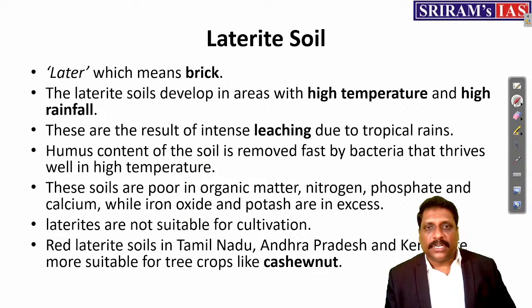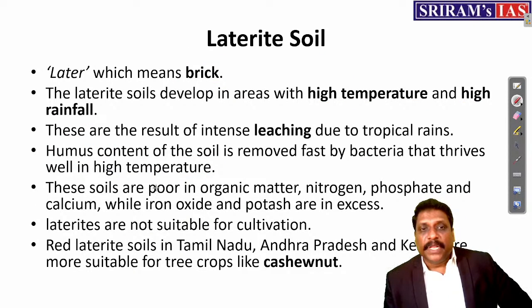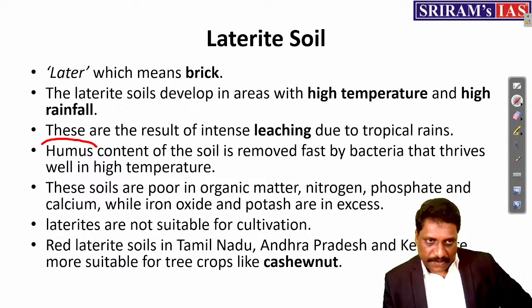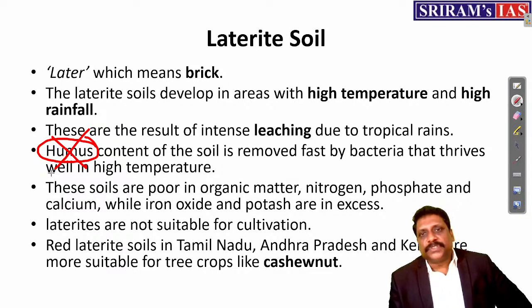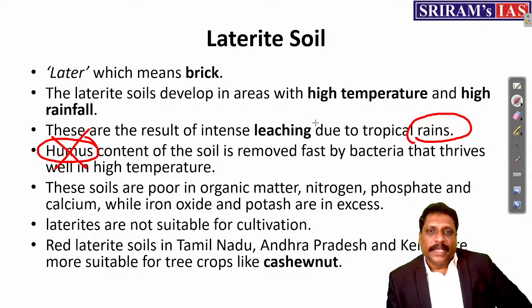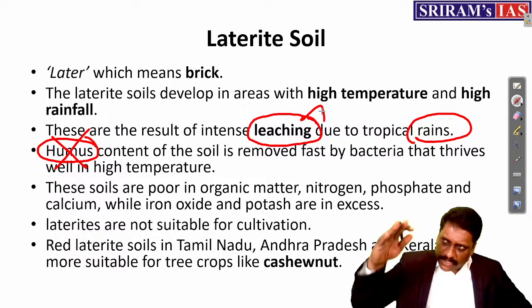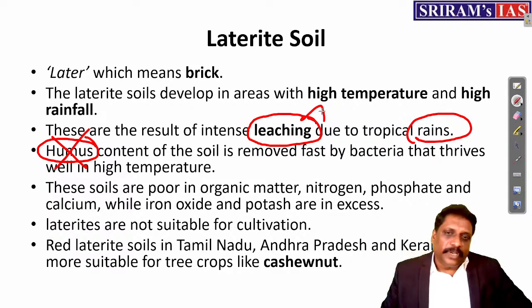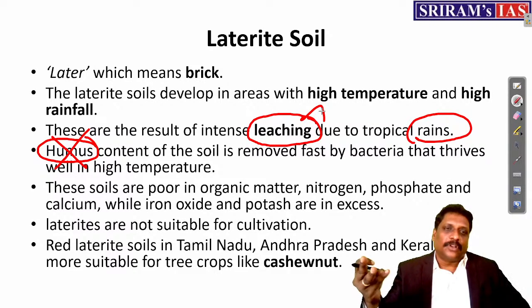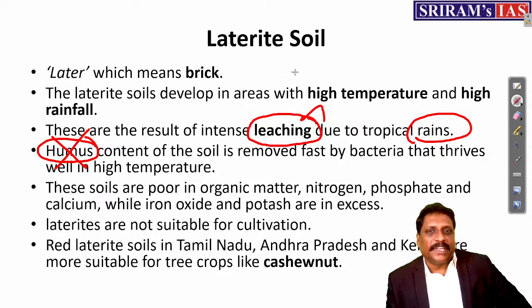So one thing I understand, this soil will be largely devoid of humus. There may be very little humus or no humus. And what happens when rainfall is more? Leaching will also be intense. The process of removing the minerals from the soil, you call it what? Leaching. Okay. So minerals are also not there, humus is also not there. That's the reason laterite soil, generally we call it what? Infertile soil. They are highly infertile.